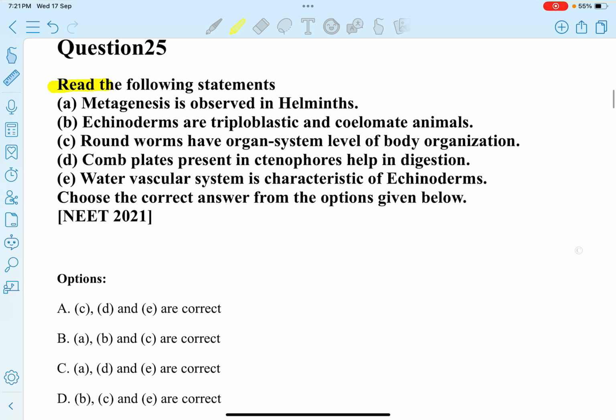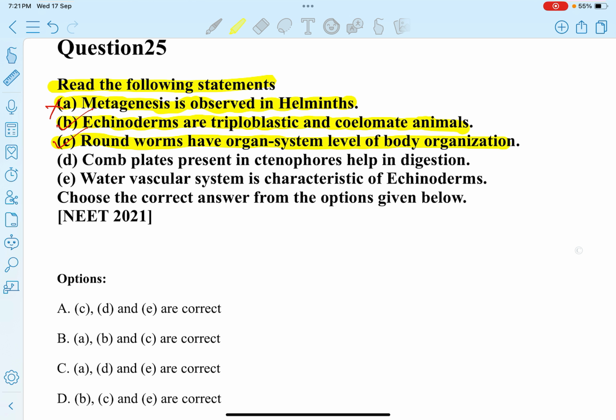Next question. Read the following statements. A: metagenesis is observed in helminths. This statement is incorrect. B: echinoderms are triploblastic and coelomate animals. This statement is correct. C: roundworms have organ system level of body organization. This statement is correct.